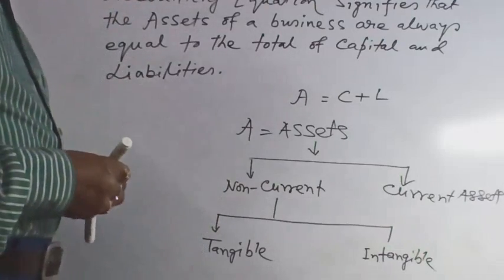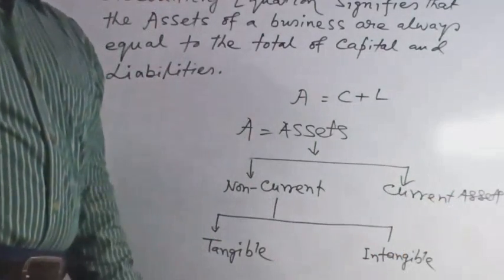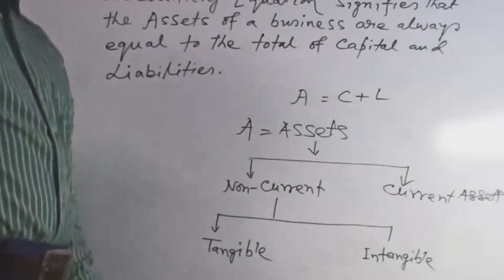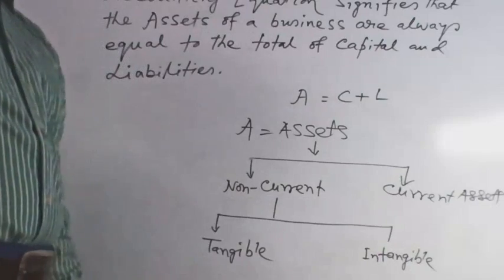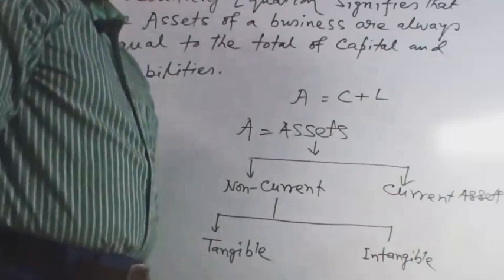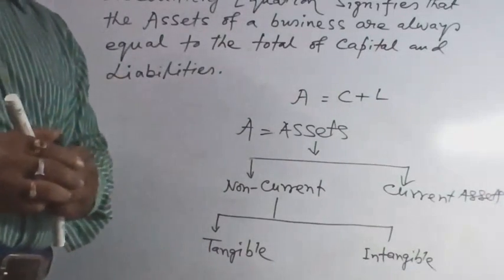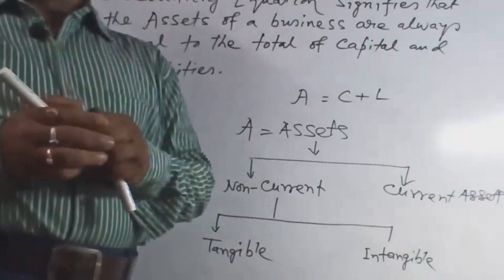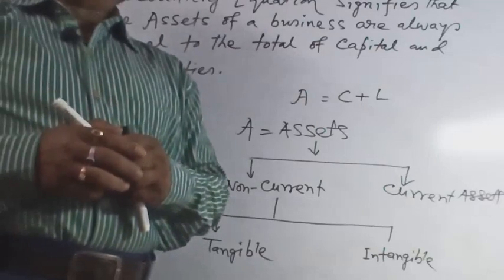Current assets are those assets which are converted into cash within a very short period. Now the next term is capital. What is the meaning of capital? Capital refers to the amount invested by the proprietor in a business enterprise.